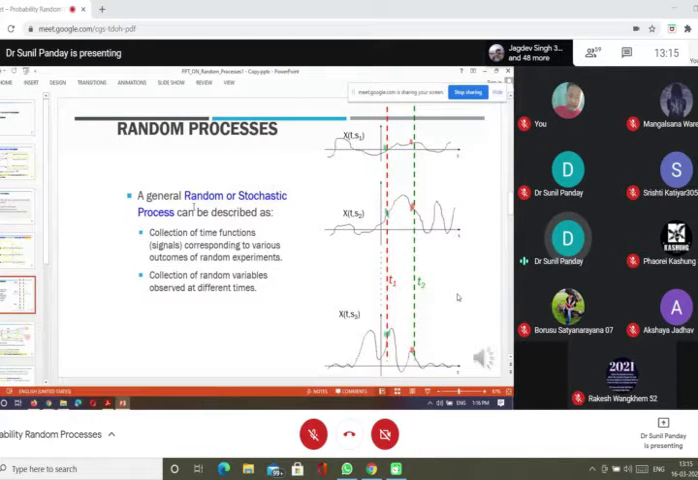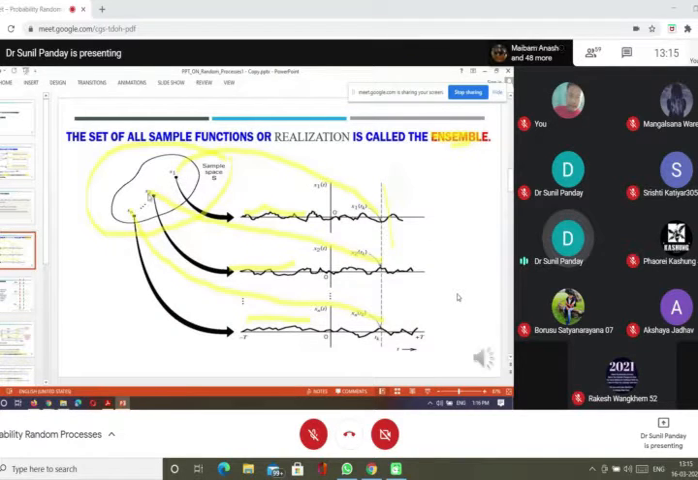A general random or stochastic process can be described as the collection of time functions or signals corresponding to various outcomes of the random experiment. Either we can say it like this, or we can say it is a collection of random variables observed at different times. So how does this become a random variable? I showed this earlier in this figure: the sample points S1, S2, S3 are mapped to these signal points, but for a fixed time.